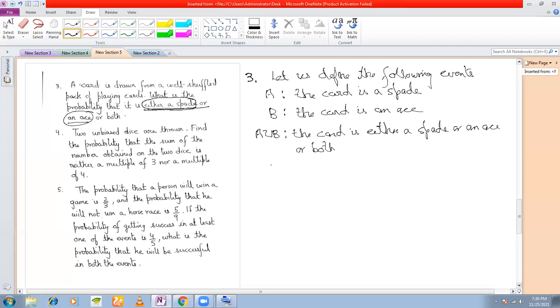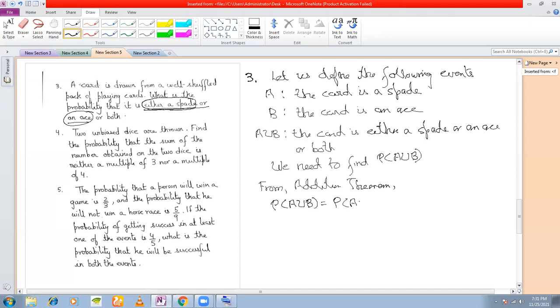So what do we have to find here? P(A union B). From the addition theorem, P(A union B) is P(A) plus P(B), minus P(A intersection B).